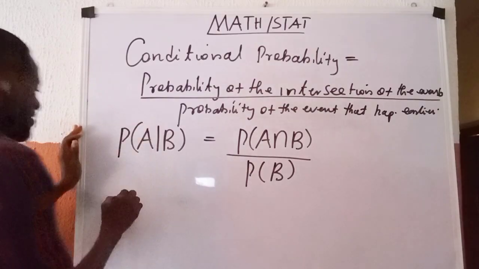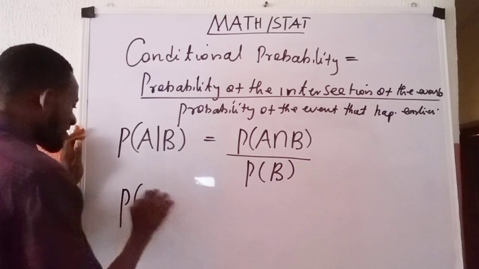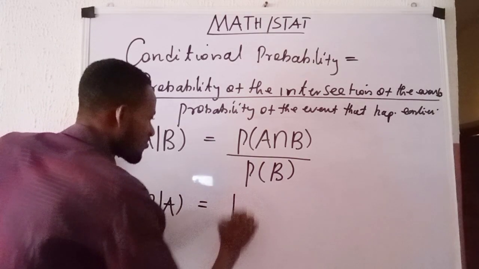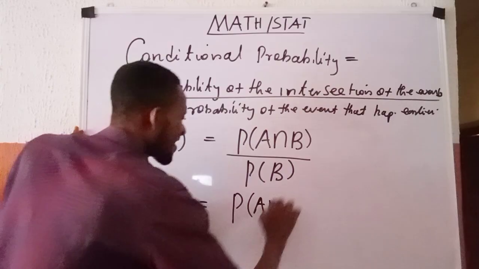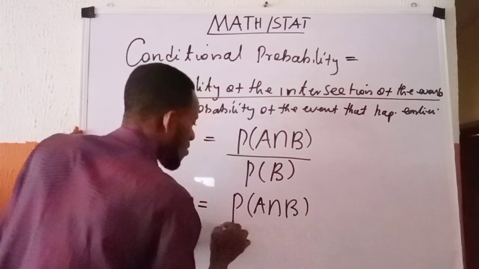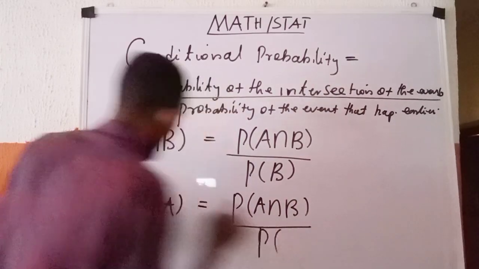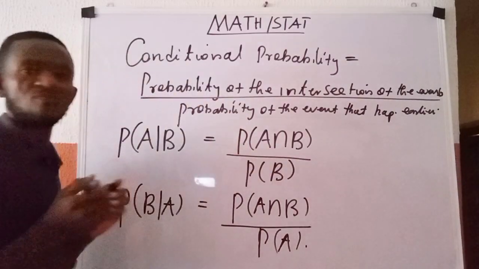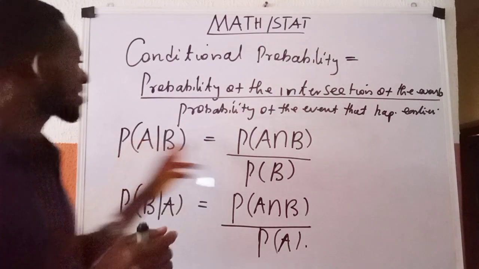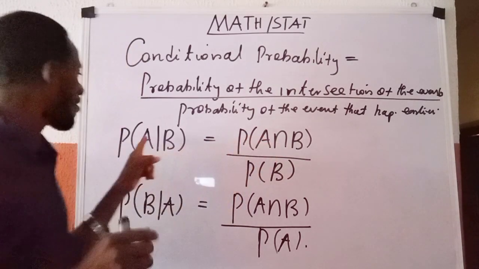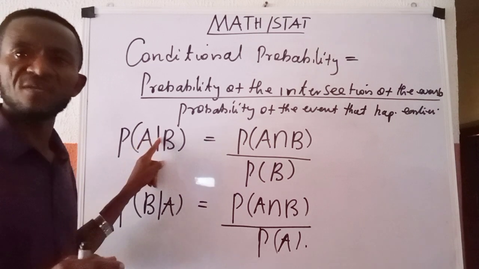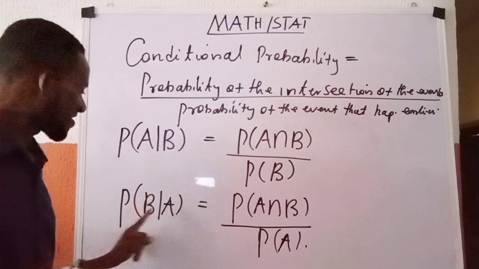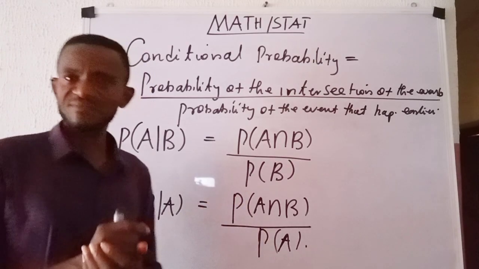However, when we have probability of B given A, it is still probability of A intersection B all over probability of the one that happened earlier, which is A. So this is the conditional probability of A given B expressed this way, and conditional probability of B given A expressed this way.